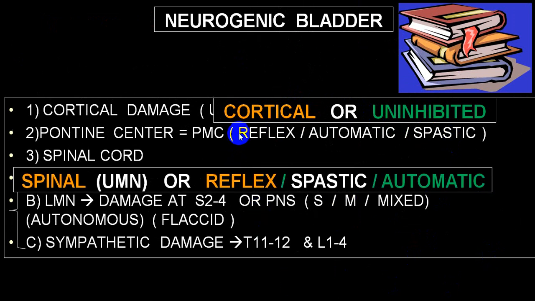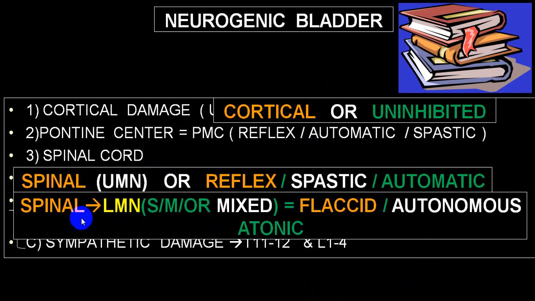And whenever there is a pontine damage, it is called subcortical, or also included in upper motor neuron. And as far as the spinal cord center is concerned, if it is damaged, it will be lower motor neuron. And if there is a damage in the spinal cord above the sacrum up to the pontine center, then we call that suprasacral. And suprasacral is also given the name spinal upper motor neuron or reflex bladder or spastic bladder or automatic bladder.